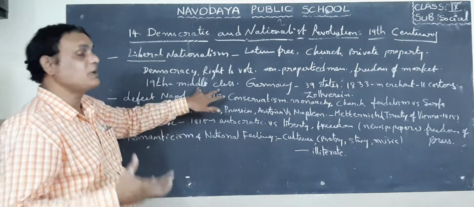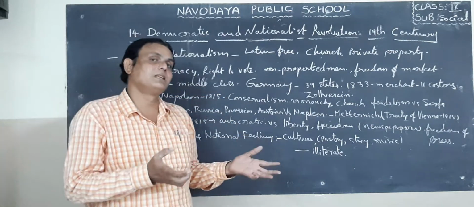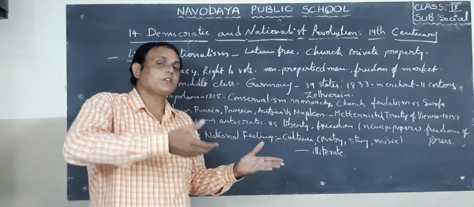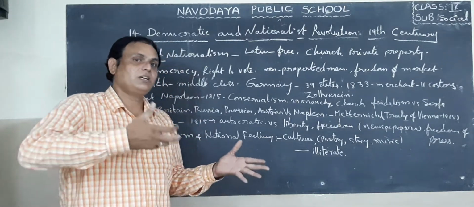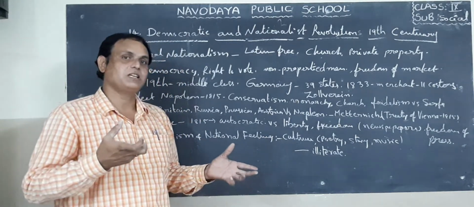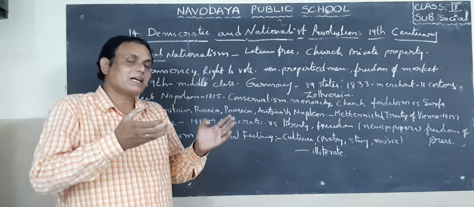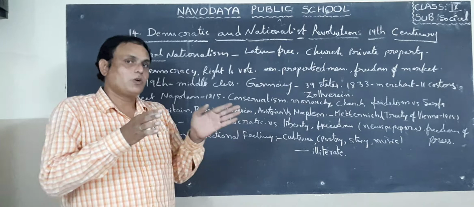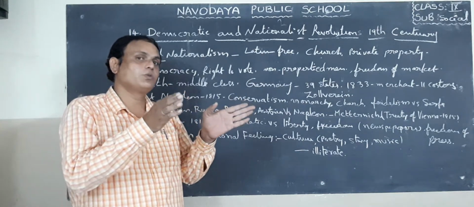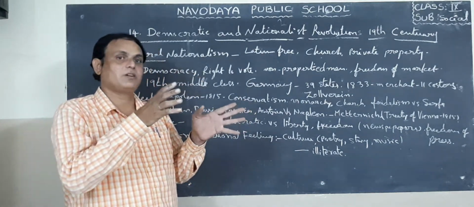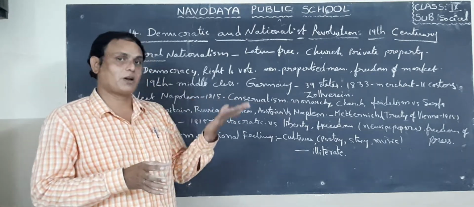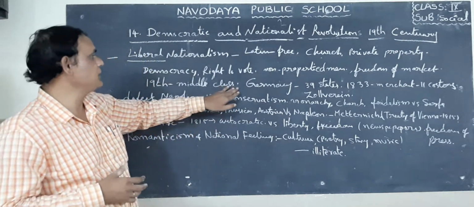The middle class people were doing business, they were educated, and they also prospered and developed in society. That is why they were recognized as a separate group. They were also demanding to elect the government, and they also wanted to become members of parliament. That was happening in this period.